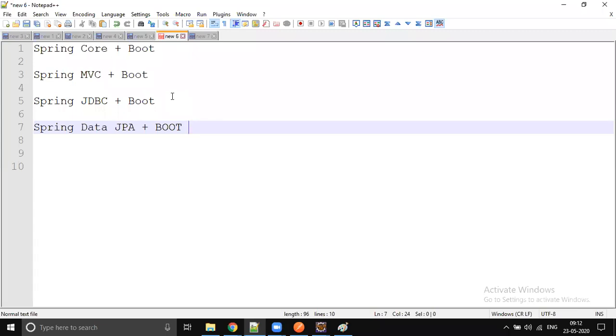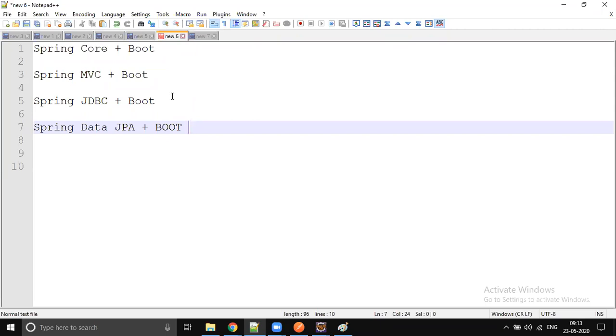As a developer, or a user of Spring, you need to focus on the business logic instead of doing the configuration. But it's good to know what the configuration is, right? If any configuration issue comes in, then you should be in a position to solve it.